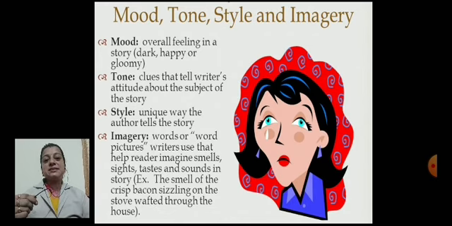We can imagine smells, sights, tastes and sounds of the story with the help of word pictures only, which an author uses while writing a story. Example, the smell of the crisp bacon sizzling on the stove wafted through the house. Now after reading this line, you can start imagining the crisp bacon, alright? And you must be thinking about its smell if you have had it before.